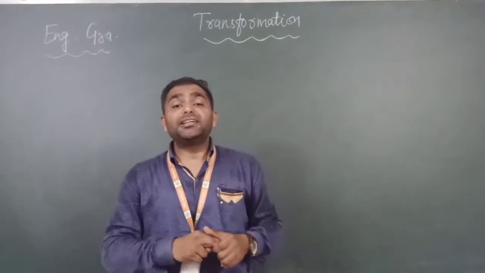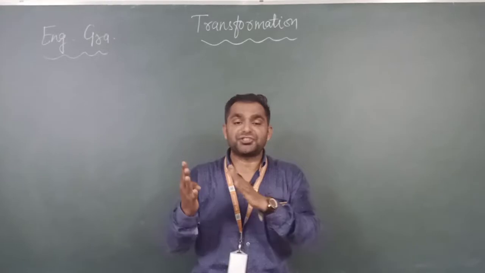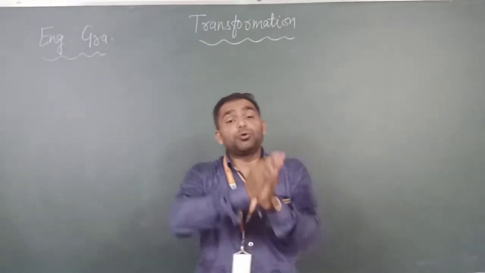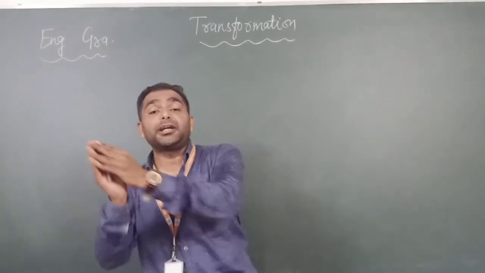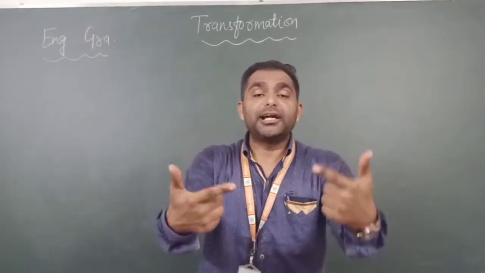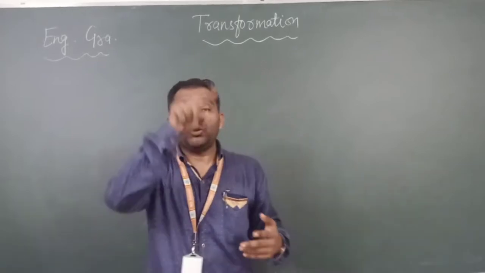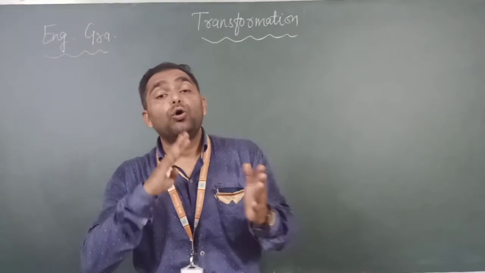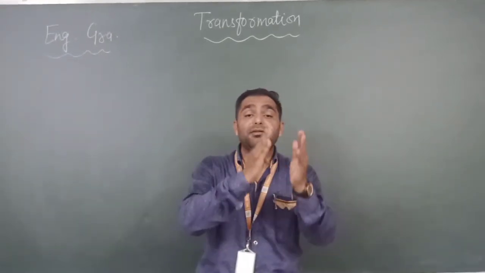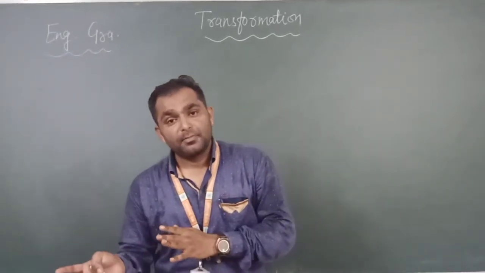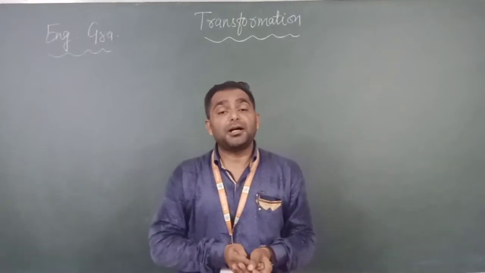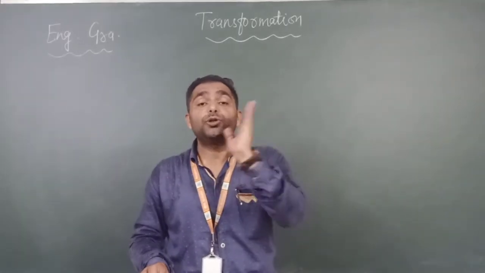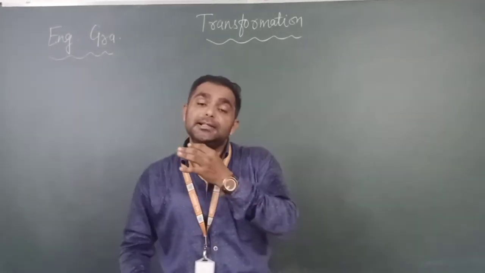One more rule: whenever your sentence starts with I wish, while changing from affirmative to exclamatory, we use O that in place of I wish. O, only O. O-T-H-A-T. Our sentence starts with O that. A very simple example: I wish I could fly in the sky. The exclamation mark sentence: O that I could fly. There is no need to write words like in the sky.